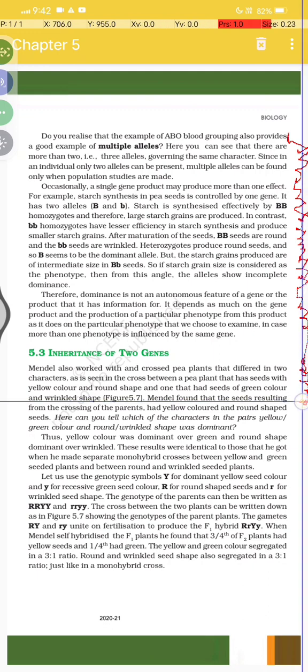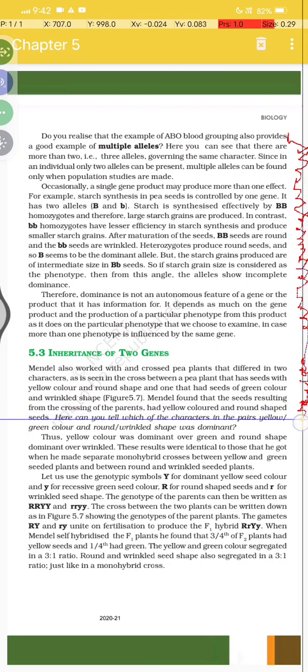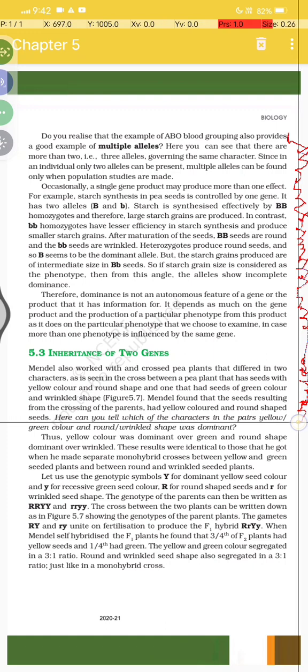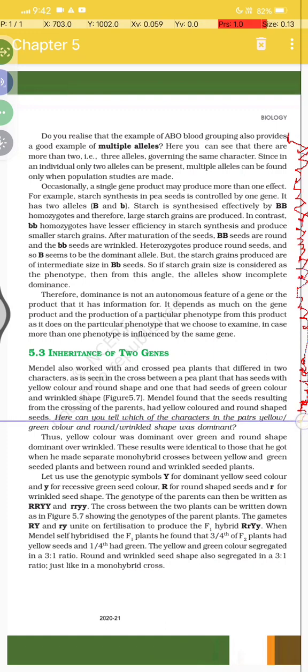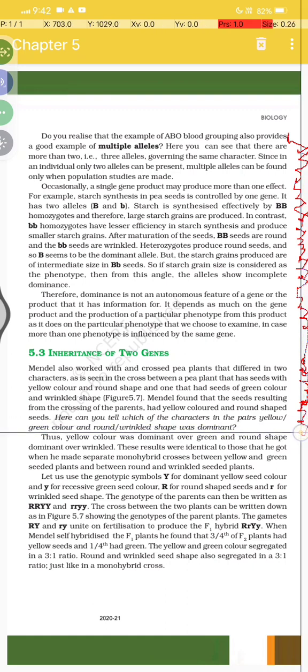Mendel found that the seeds resulting from crossing the parents were yellow colored and round shaped. Here, can you tell which of the characters in the pairs, yellow and green color, and round and wrinkled shape, was dominant?